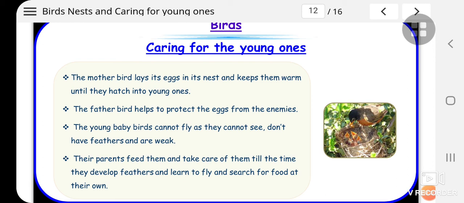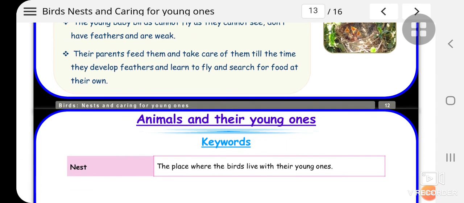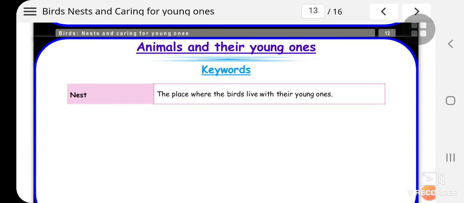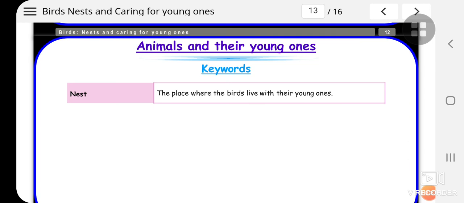The young baby birds cannot fly as they cannot see, don't have feathers, and are weak. Their parents feed them and take care of them till the time they develop feathers and learn to fly and search for food on their own. So this is how the birds are caring for the young ones. Here the 4 points are given. Then here is animals and their young ones. Nest, the place where the birds live with their young ones.